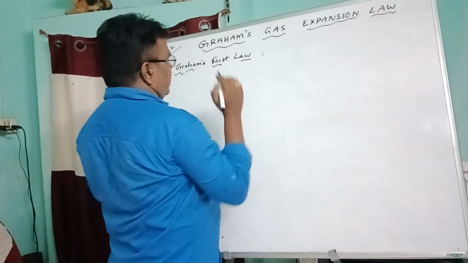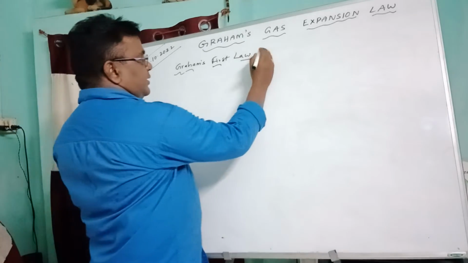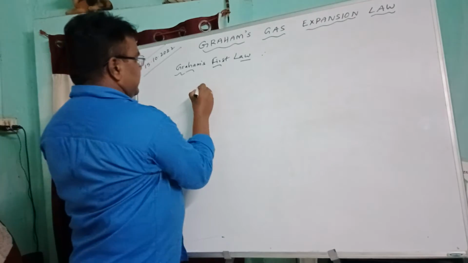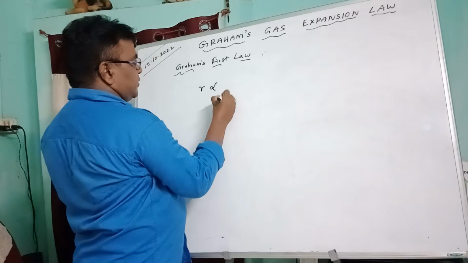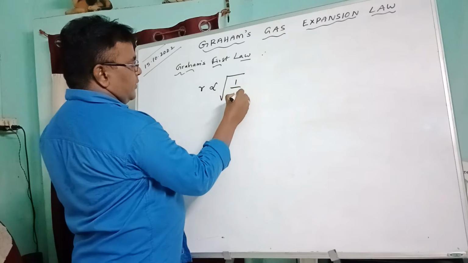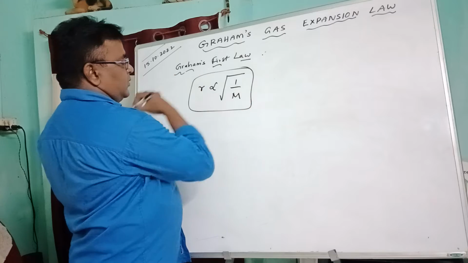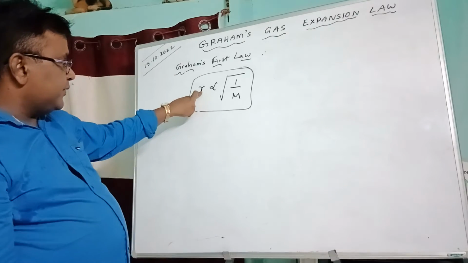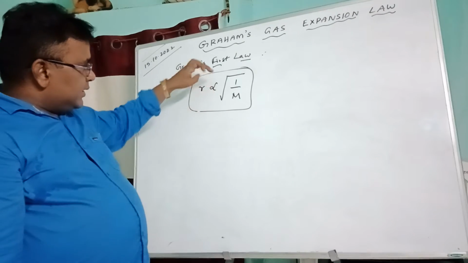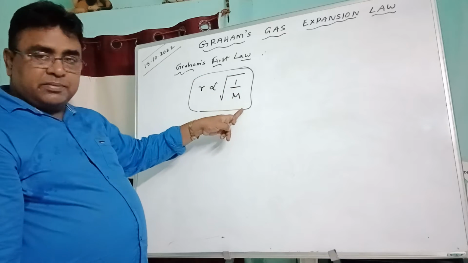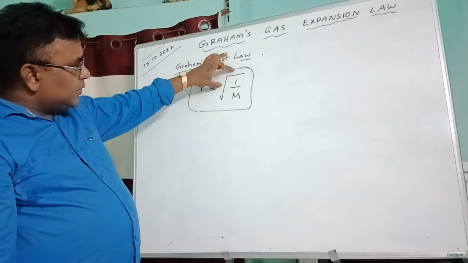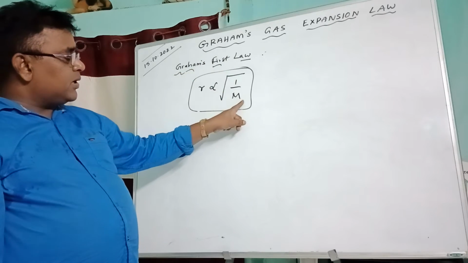That means it is mathematically represented as R proportional to square root of 1 by M. That means rate of diffusion R is inversely proportional to the square root of its M, meaning molecular mass.